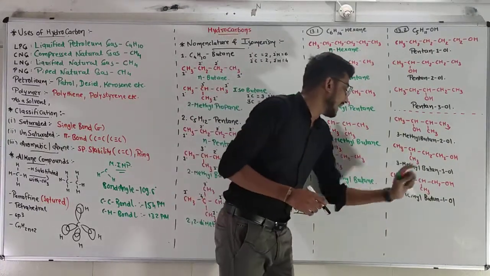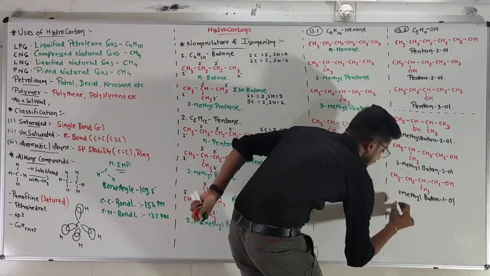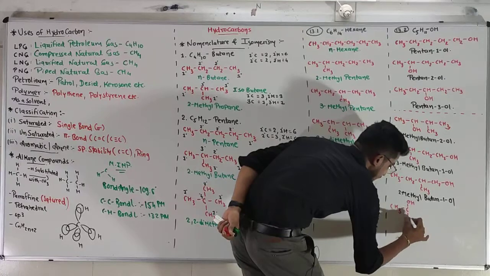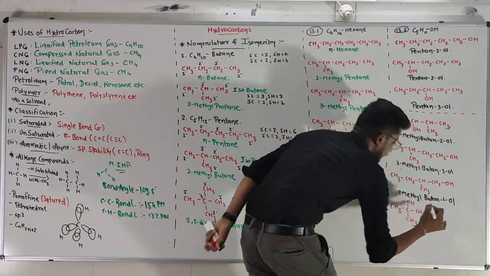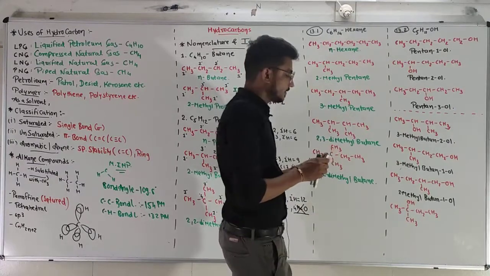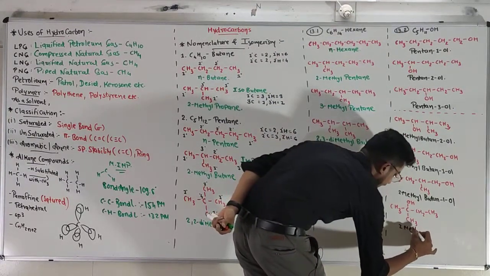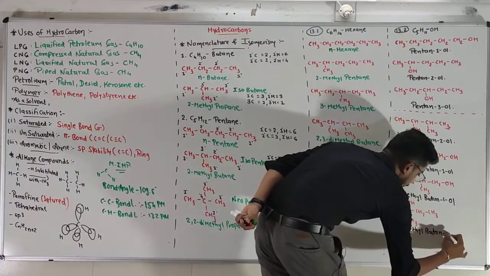Now both of them are on the one carbon. So CH3, COH, CH3, CH2, CH3. Both of them are on the single carbon. That's why 1, 2. So 2-methylbutan-2-ol.